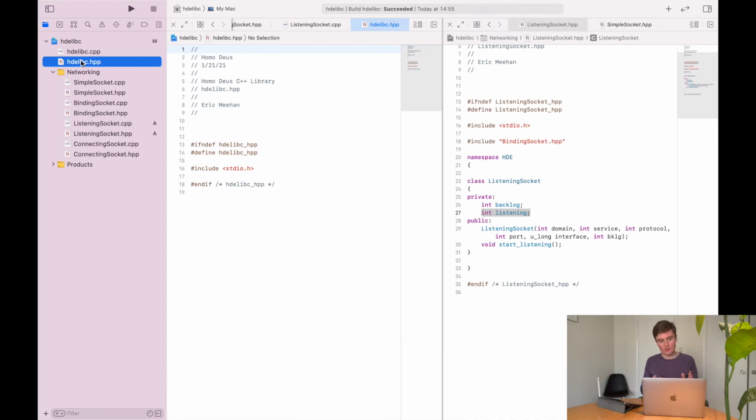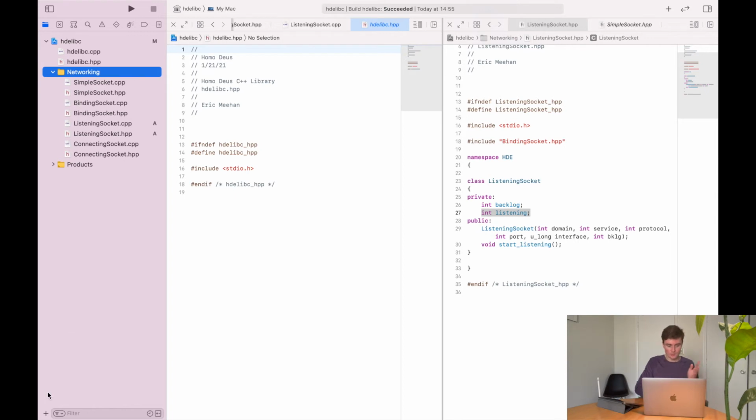But I want to make it so that you don't have to include the entire library anytime you want a part of it. So let's say I add a bunch of other different things other than just networking. It's kind of a pain to have to import all of that in your project. So if you just want the networking, I want to have a smaller one of these that just has the networking things. Also, this networking folder is starting to get a bit cluttered. If I start adding server objects to this, it's going to be just a mess of files.